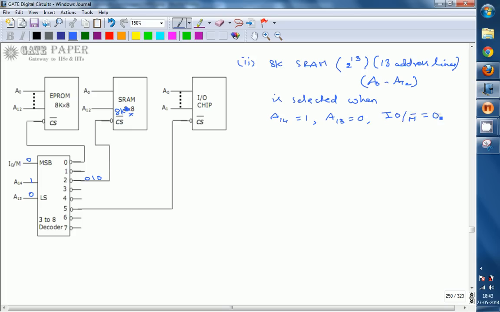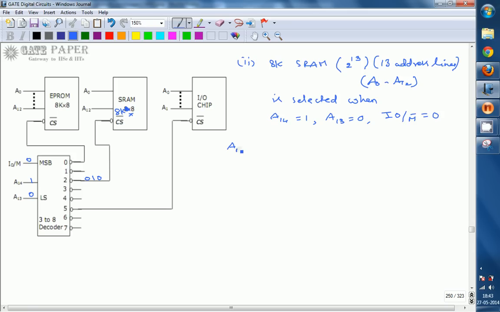To specify the address location it requires 13 address lines because it has 8 kilobytes, that is A0 to A12, and the address range can be written like this.